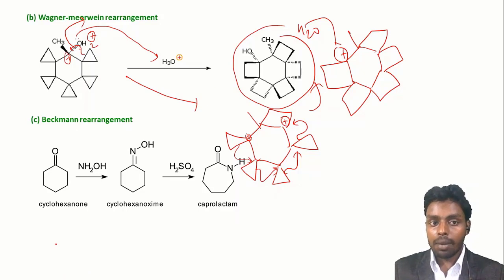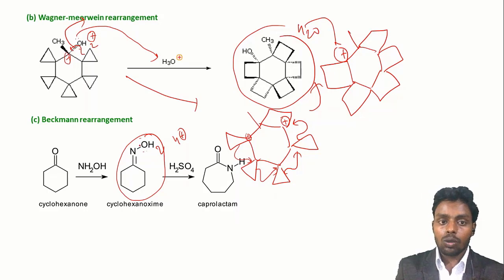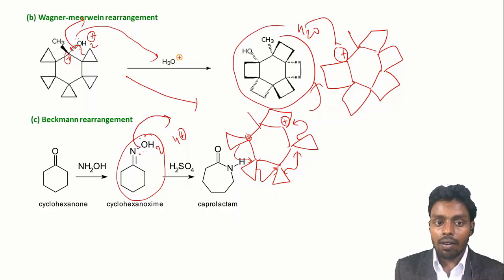Next is Beckmann rearrangement. So in Beckmann rearrangement, what happens? The oxime gets converted into amide. In oxime we have OH. This OH has a lone pair, and this lone pair will take the proton from acid and form OH2. And this OH2 will leave the system, and what happens? The group anti to OH will migrate and form this type of